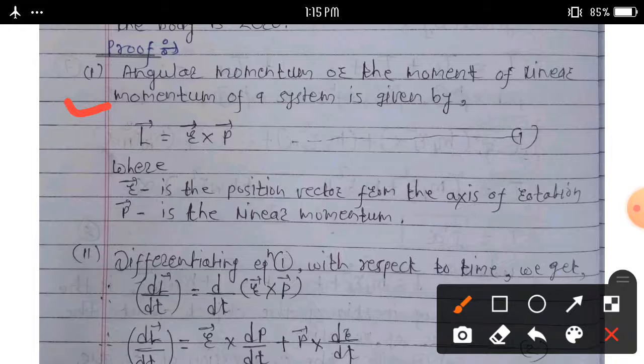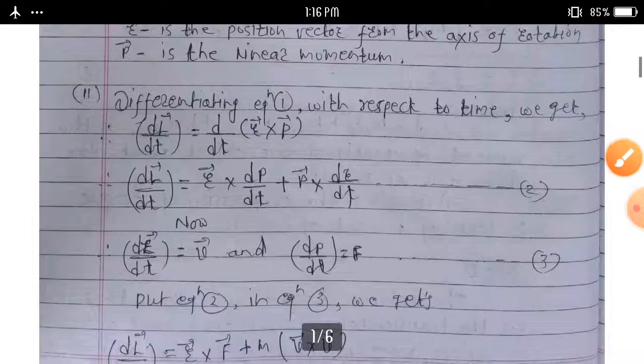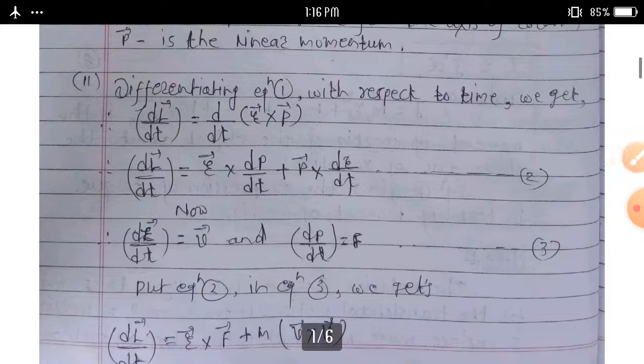Angular momentum, or the moment of linear momentum of a system, is given by, according to definition, L bar is equal to r bar cross p bar. Consider this equation number 1, where r bar is the position vector from the axis of rotation and p bar is the linear momentum. Then, differentiating equation 1 with respect to time, we get